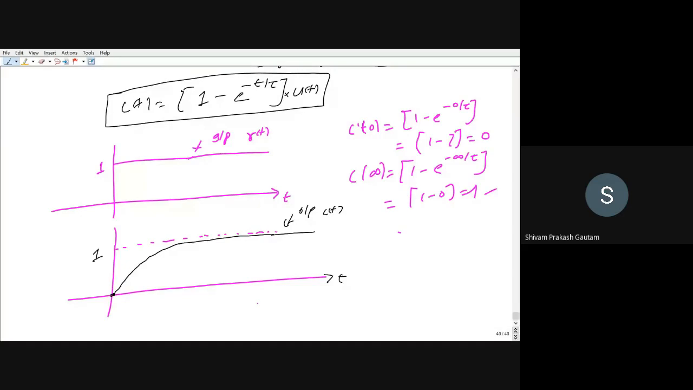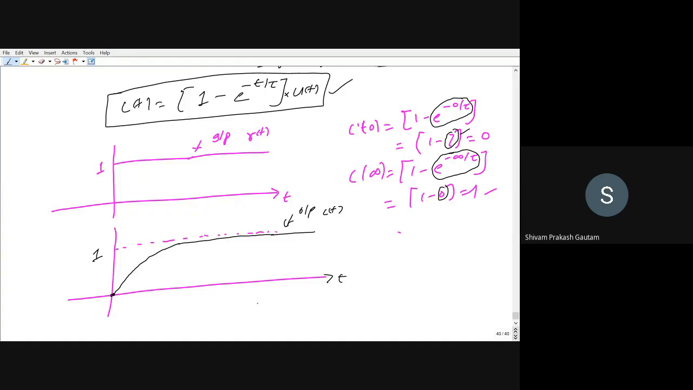What is the part in this response that is decaying? Can anyone tell me? You can see initially this is equal to 1, and finally this part is becoming what? 0. Initially it is 1 and it is becoming 0. So what is the definition of transient?